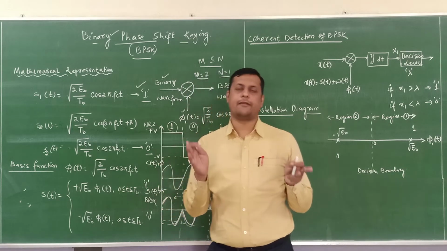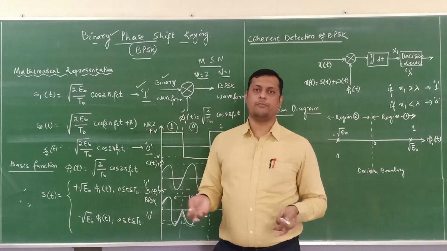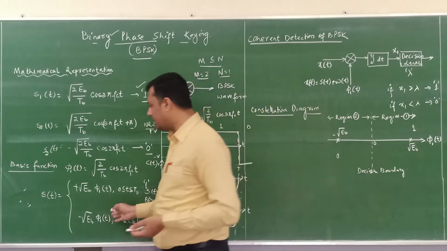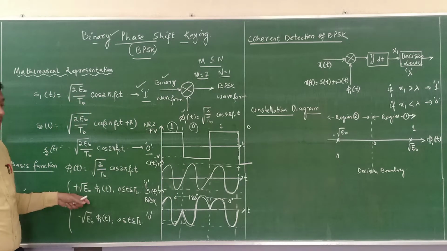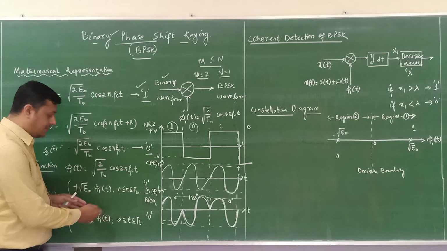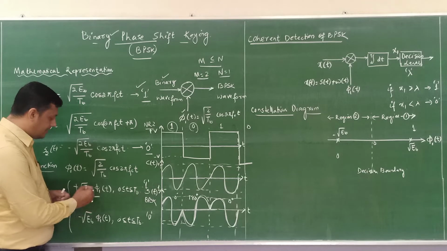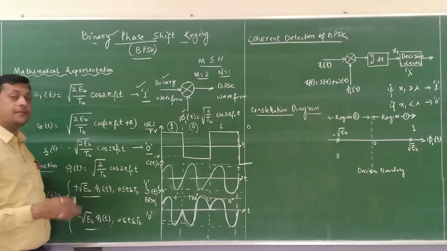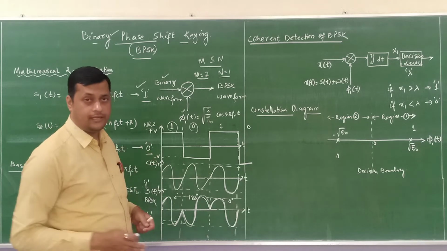Tb is the time period for a particular bit period, or you can say symbol period. These are the general representation of the BPSK signal, which is quite similar to ASK. In ASK we have only this and 0 for this, but in BPSK we have this as well as the negative component representing the phase reversal of a carrier while transmitting the binary bit 0.